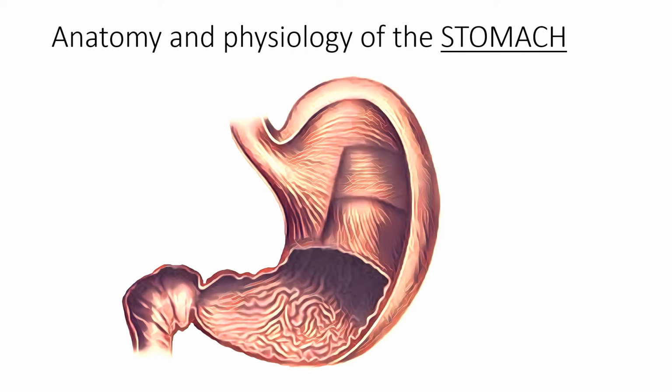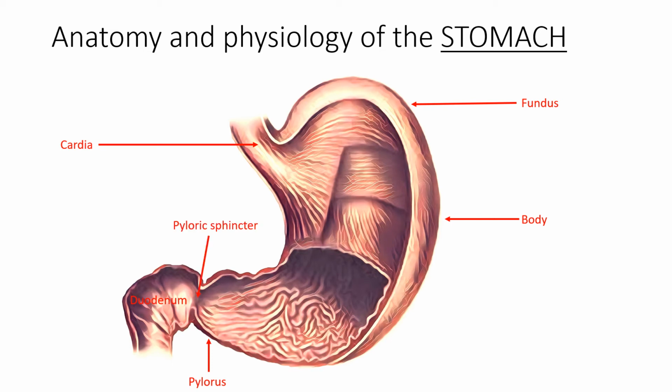From an anatomical point of view, the stomach is composed of different parts. The cardia region is the point where the esophagus connects to the stomach. The fundus is a structure next to the cardia in the shape of a dome, therefore it is slightly elevated above the cardia. The body of the stomach is located below the fundus and it is the main part of the stomach. The pylorus is right underneath the body and connects the stomach to the duodenum of the small intestine. Right under the pylorus is the pyloric sphincter, which regulates food movement from the stomach to the small intestine.